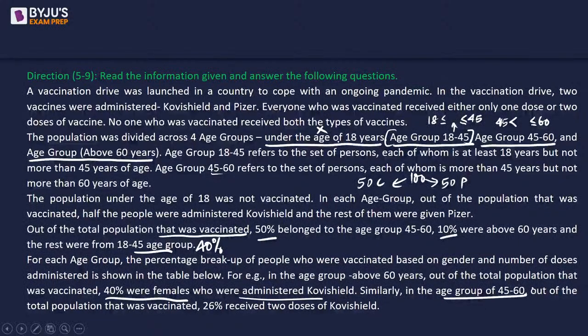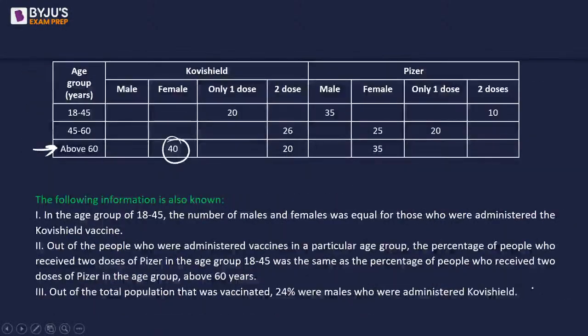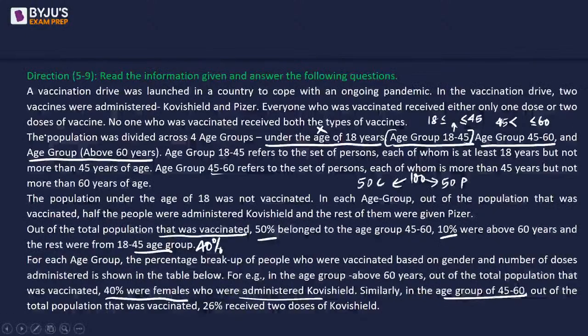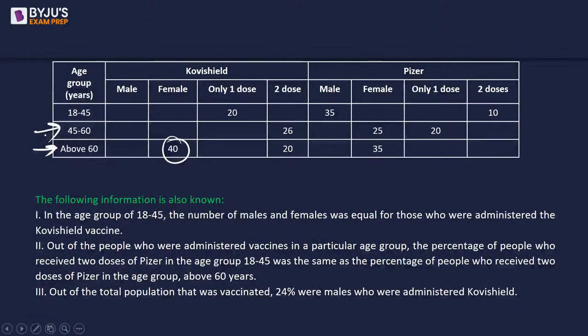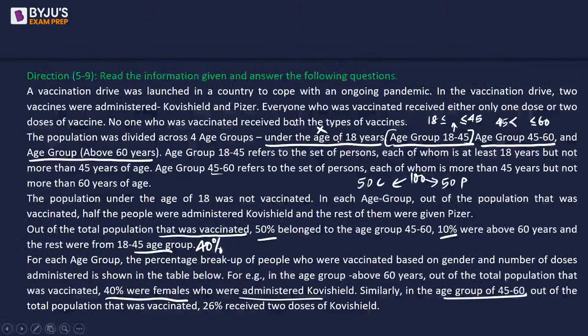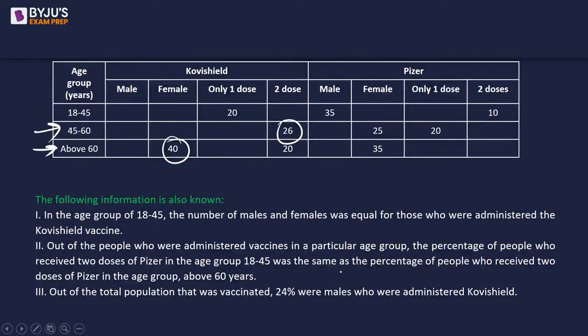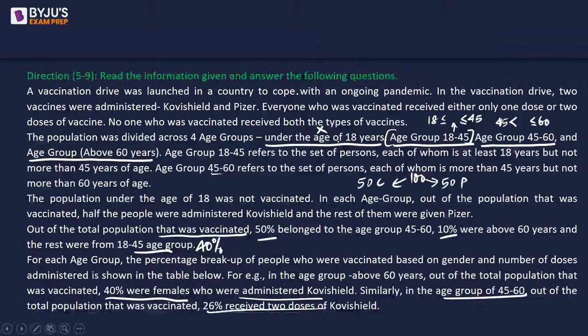Similarly, in the age group of 45 to 60, out of the total population that was vaccinated, 26% of them received 2 doses of Covishield. Right? So we have understood what the table is about. So we are supposed to fill in this particular table, and please remember this is all about percentages. Right?